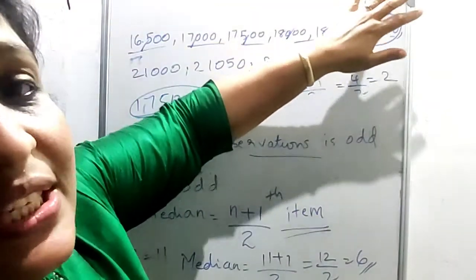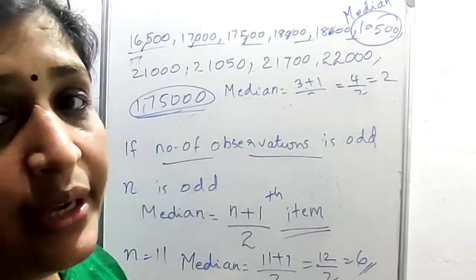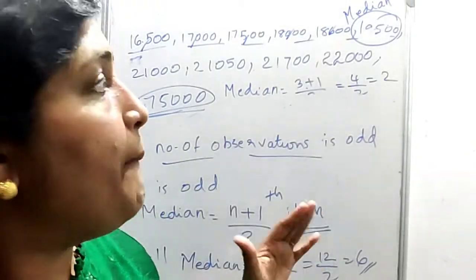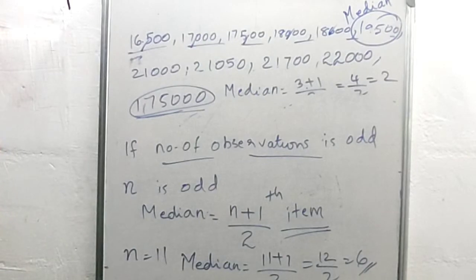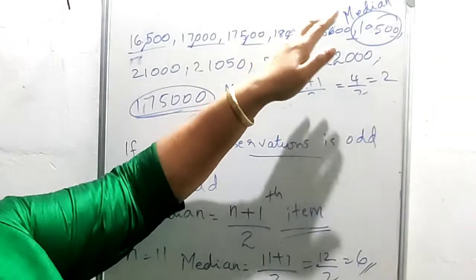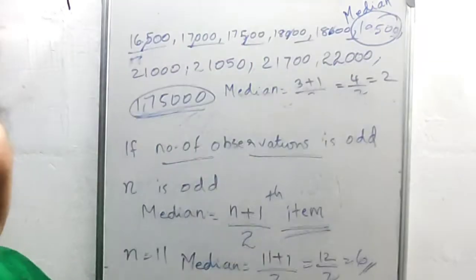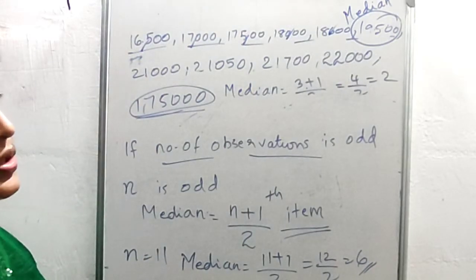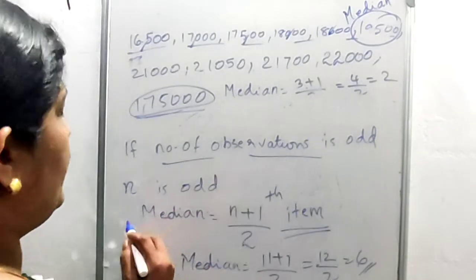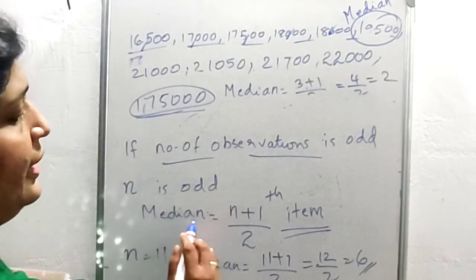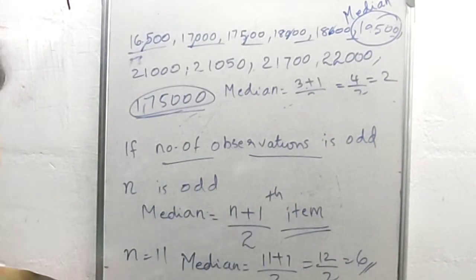So median is a better measure than mean in this case. If n is odd, then the median is equal to the (n plus 1) by 2th item.